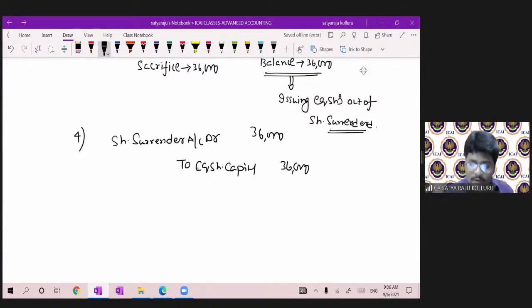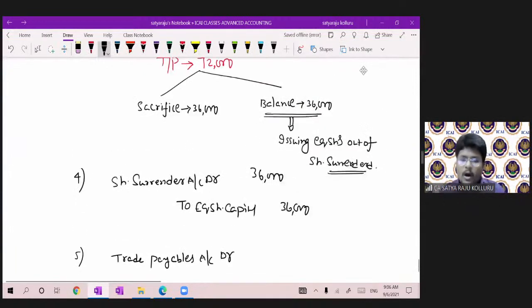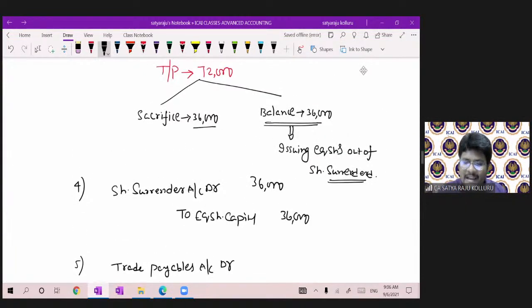Now, creditors 72,000. That is trade payables account debit. Consider, guys, trade payables account debit. Out of 72,000, which is the real sacrifice? There is no gross and net. Which is the real sacrifice?